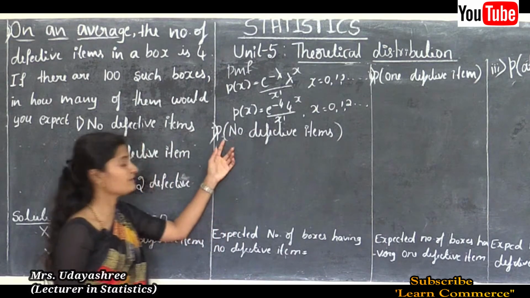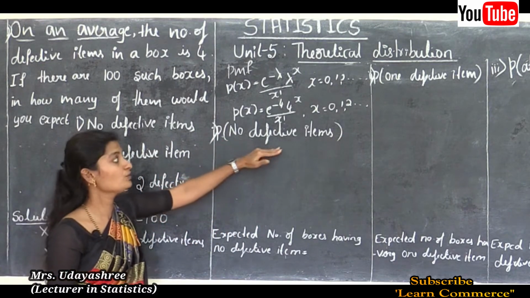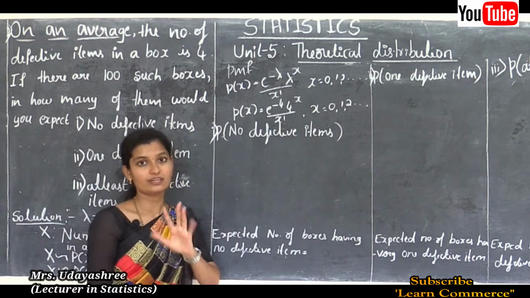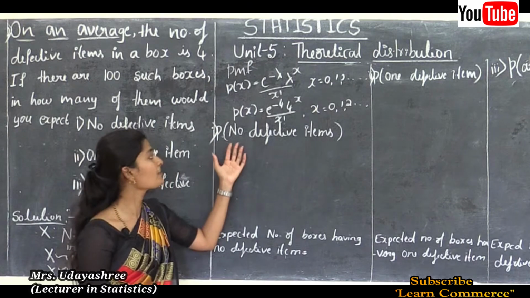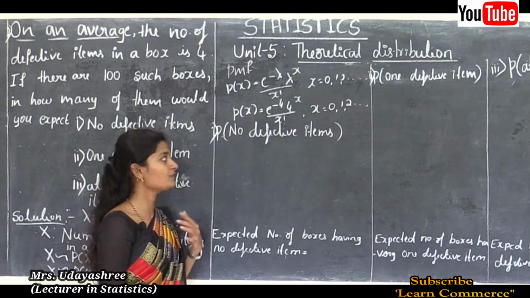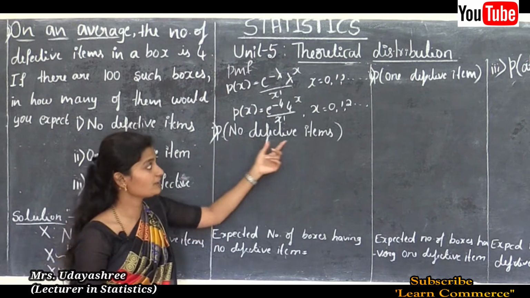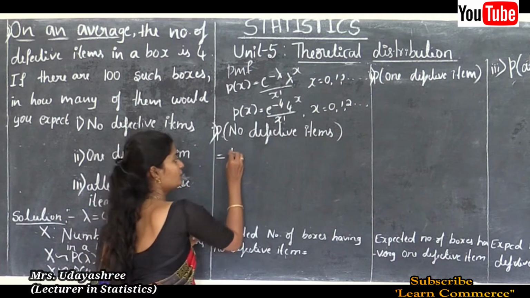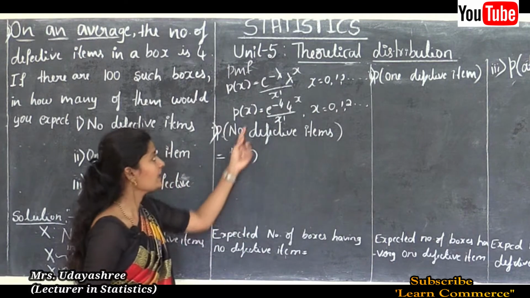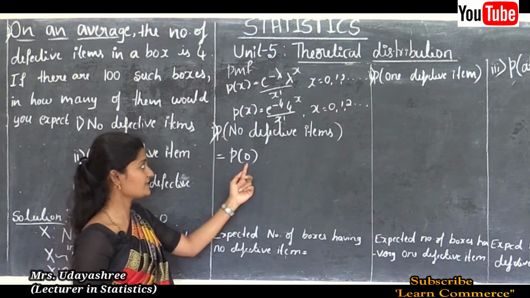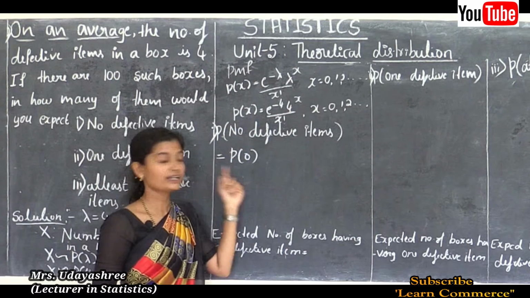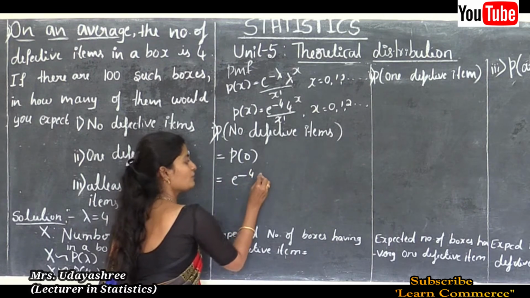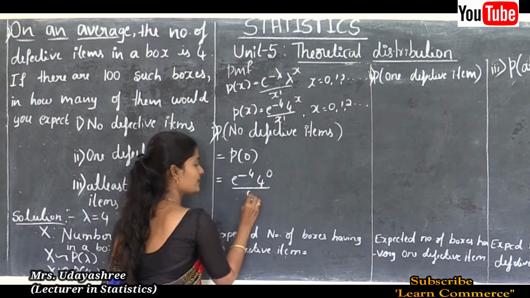Next let's see the first sub question, that is the probability of no defective items. For example, if it is the probability of one defective item, we can write P of 1. And if it is the probability of 2 defective items, we can write P of 2. Here this is no defective item, so we can write P of 0. In the place of x, 0 is there, so instead of x we write 0. So this is equal to e to the power minus 4, 4 to the power 0 divided by 0 factorial.